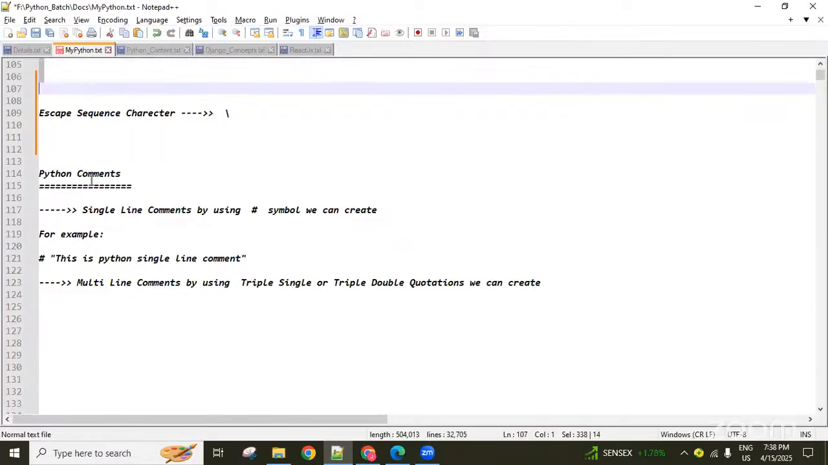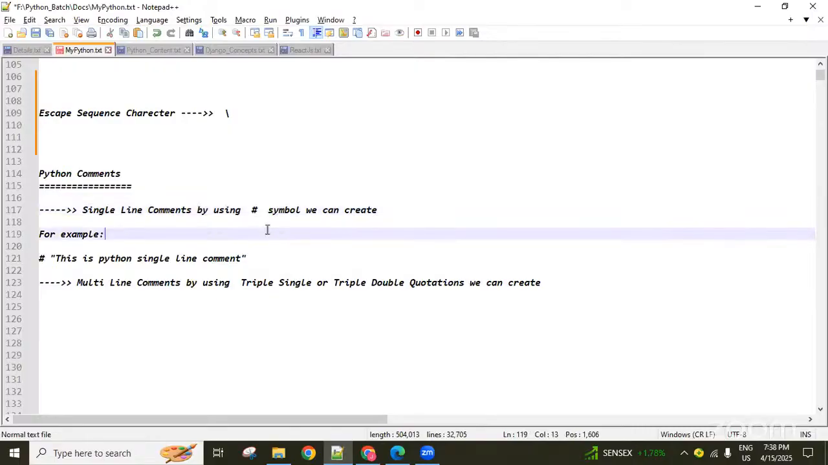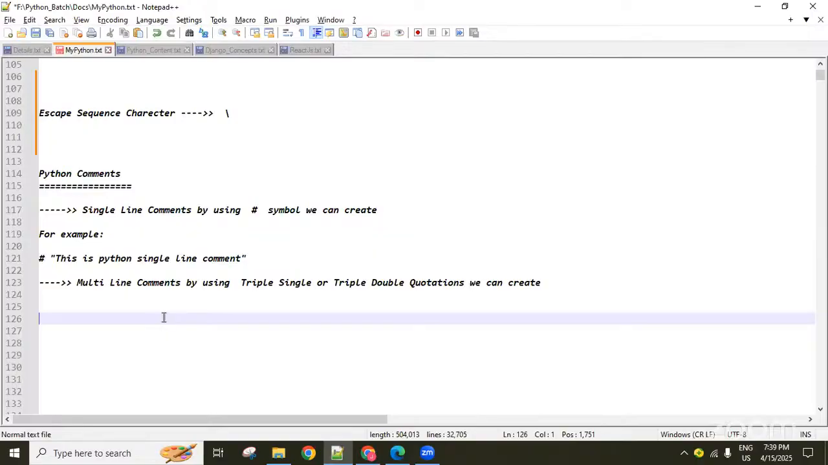And next, comments. When coming to comments, we have two types: single line comments and multi-line comments. For single line comments, by using the hash symbol we can comment a single line of data. Multi-line comments use the triple quotations, either triple single or triple double quotations. Between those triple quotations, n number of lines can be written. All those lines are going to be comments. The lines available between them are not given to the interpreter. That's why the interpreter is not executing those lines.